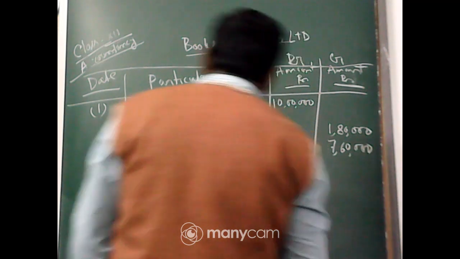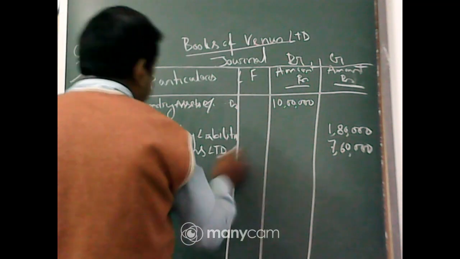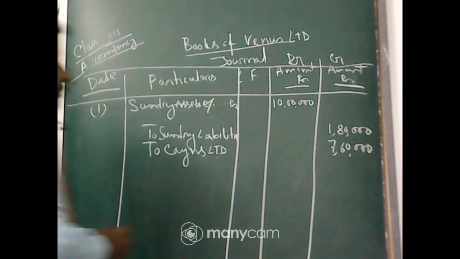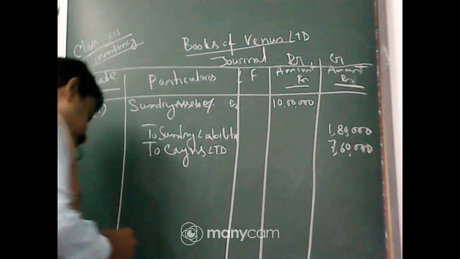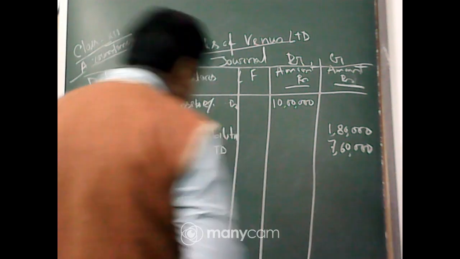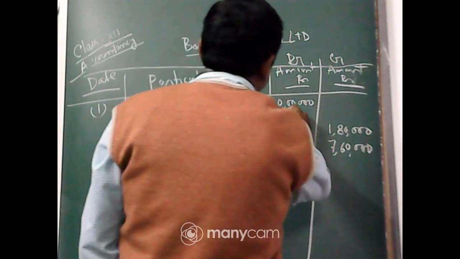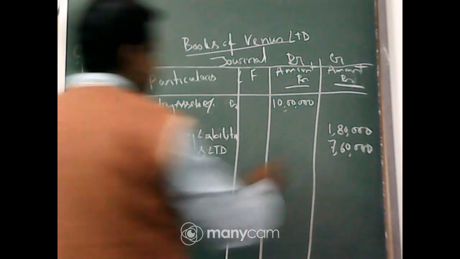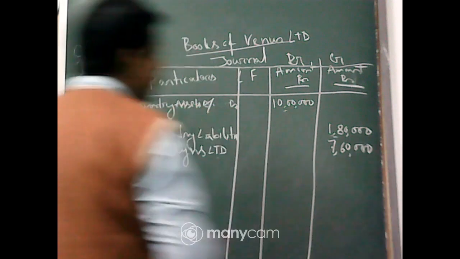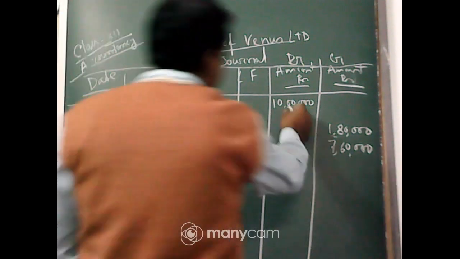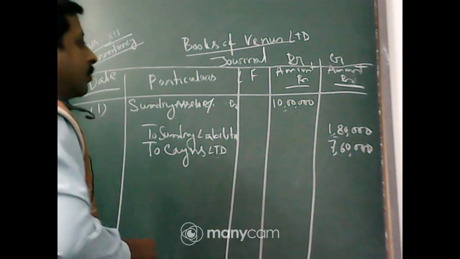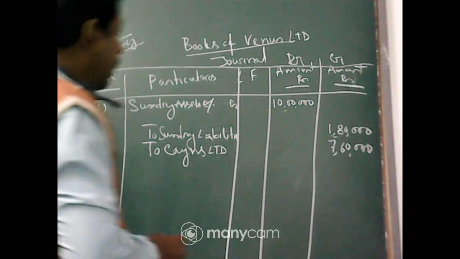So we are giving Keynes Limited actually 7,60,000. Now you can see, total 10 lakh assets we are taking, and for that we are also taking liabilities of 1,80,000. So if you differentiate, from 10 lakh to 1,80,000, what amount is actually left?